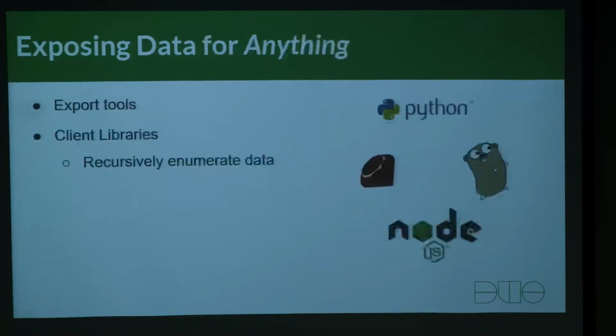But Redis kind of sets a tone, and this is how you can expose data for anything. This is what you can start thinking about anytime you encounter a new technology that you want to access data from. Do they have a backup solution? Do they have some kind of a bulk export? If they don't, do they offer client libraries? Then how do I use those libraries to get to the data I care about? If you can put all those together, especially with the client libraries, you can start talking about scanning on a mass scale and getting the data that you care about to do your analysis.